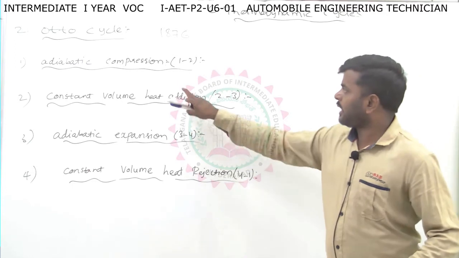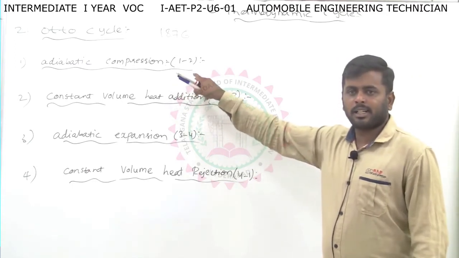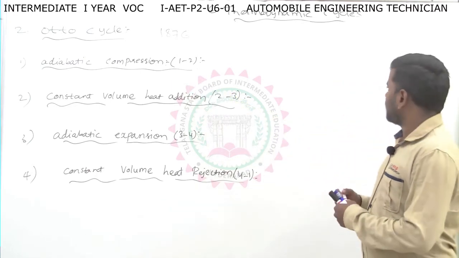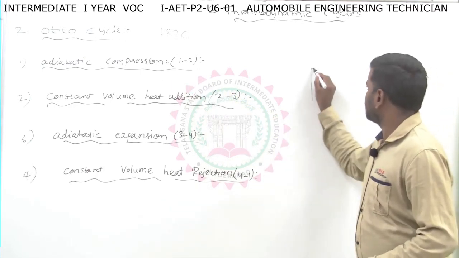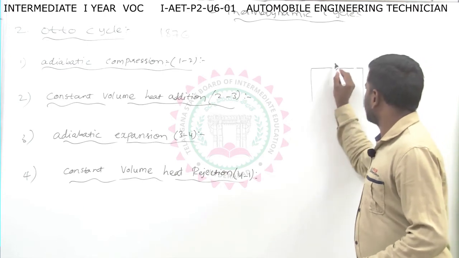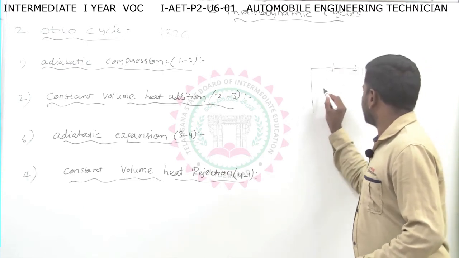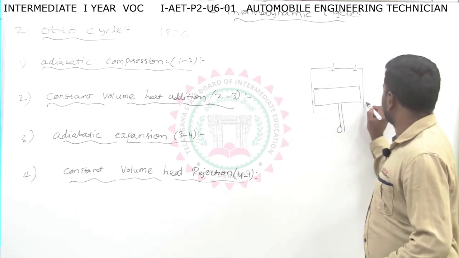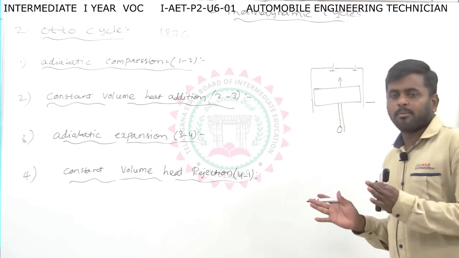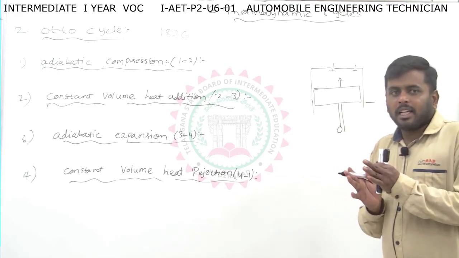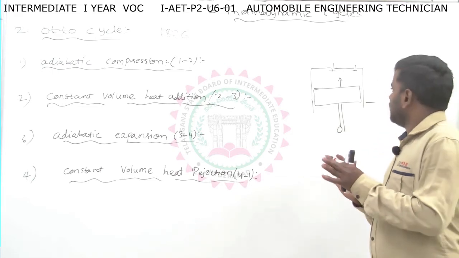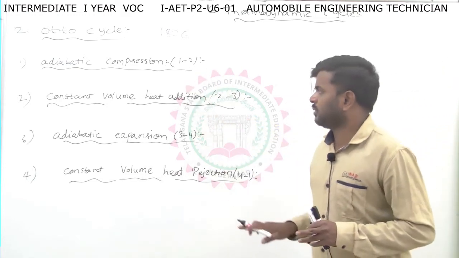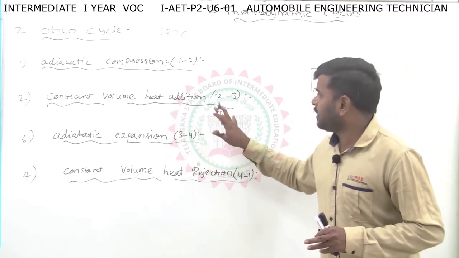Here, adiabatic, as already said, means there is no heat addition or heat rejection from the system. In adiabatic compression, air enters the cylinder, and the piston moves from the BDC to TDC, which means in the upward direction. It compresses the air without adding or removing heat, so it just compresses the air from process 1 to 2.